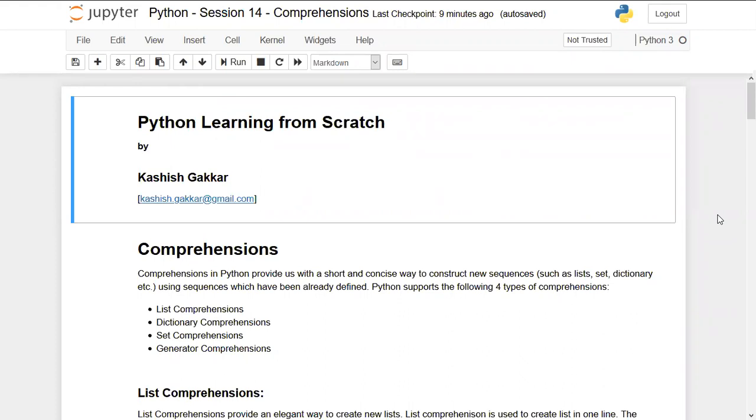Okay. And in one of the previous sessions, we discussed Lambda functions. And prior to that, we also discussed user-defined functions. When discussing user-defined functions, we learned that we can create functions and define our own logic to define that function and then call it. In that function, we were entering multiple statements to define a logic. But once we talked about Lambda functions, which were the anonymous functions, we learned how to write a simple code in just one line of statement.